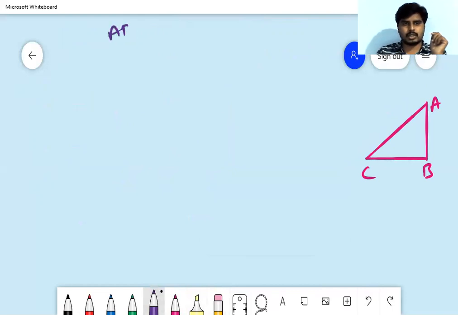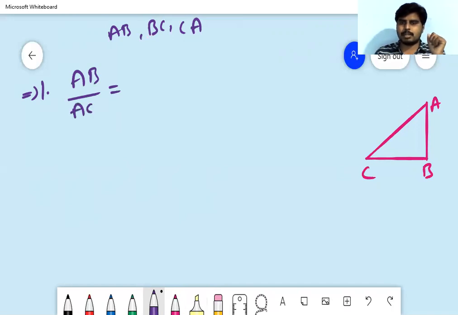AB by AC. What is AB here? With respect to C, this is the opposite side, and this is the adjacent side.